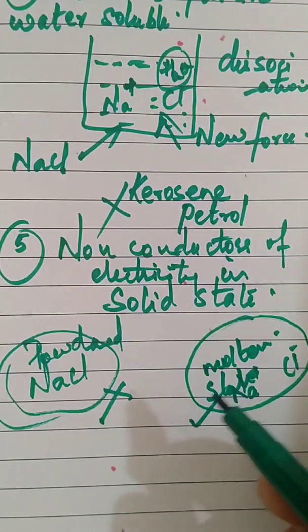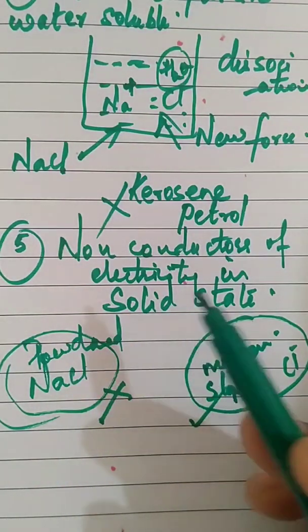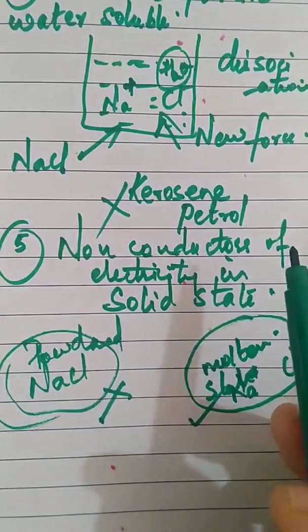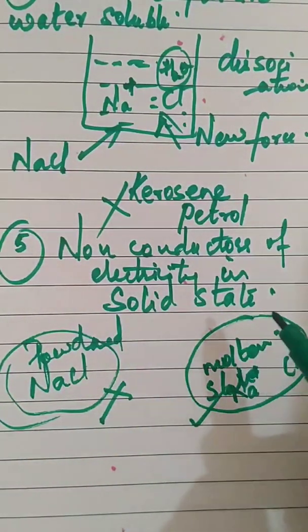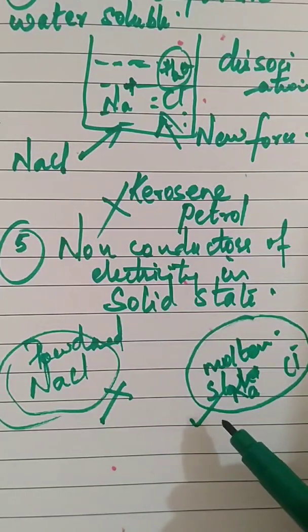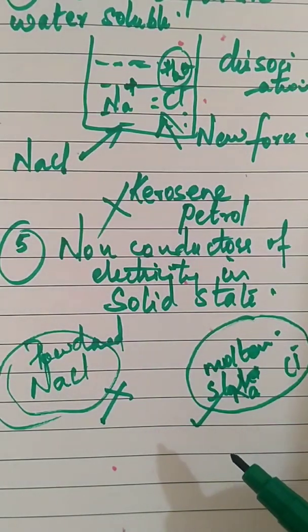I hope you understood the 5 properties of ionic compounds. In solid state, they don't conduct electricity. In molten or fused state, they conduct electricity. These are the properties of ionic compounds.